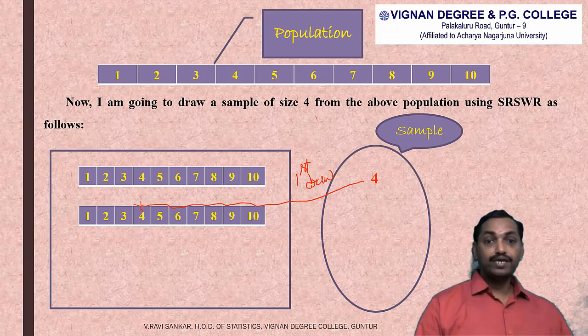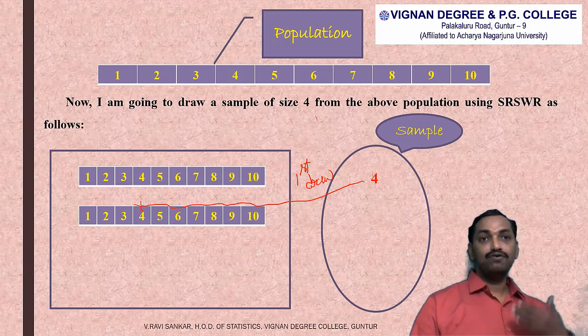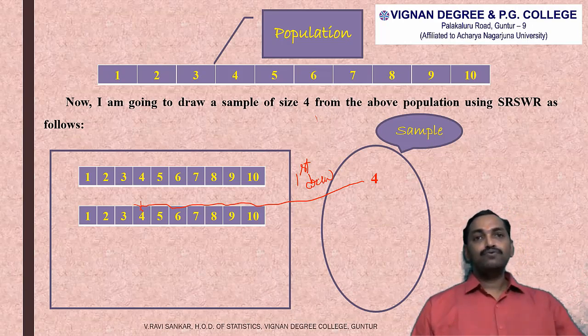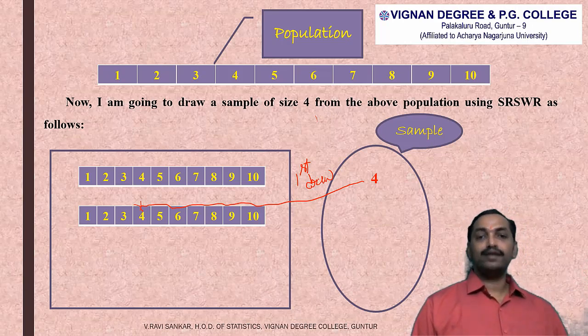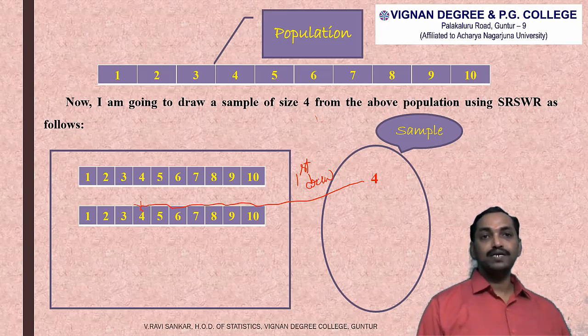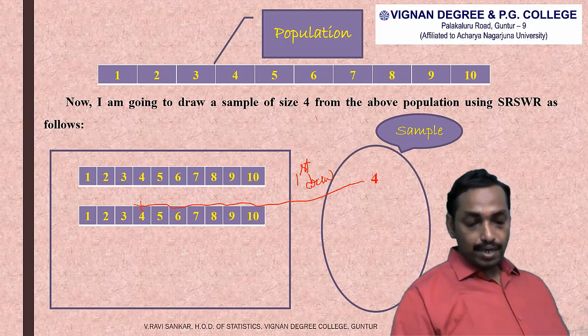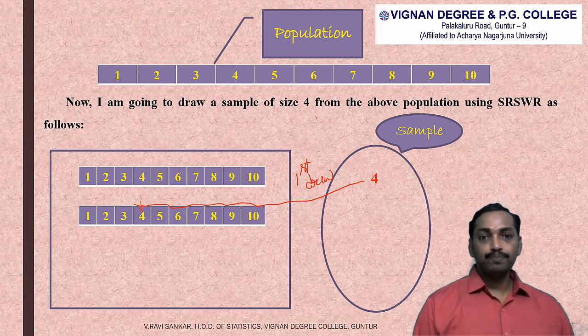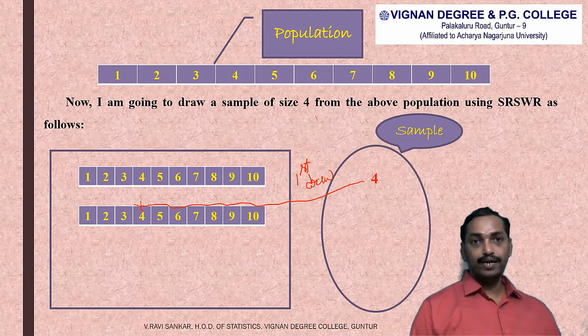So again we have 10 elements. Out of 10 elements, we need to draw one number at random. That technique is called simple random sampling with replacement. Again, each and every unit of the population has an equal chance of 1 by 10.